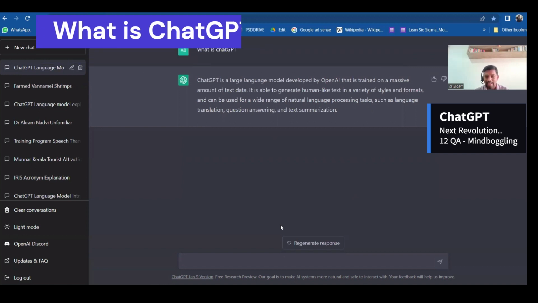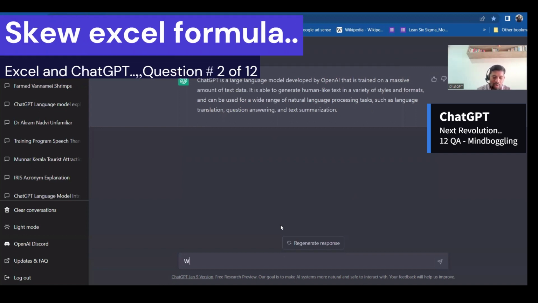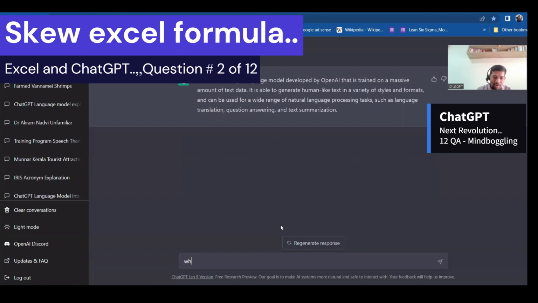Let me ask the second question. What is the formula for skew in Excel, right? And if the data is 1, 2, 3, 5, 6, what will be the value?